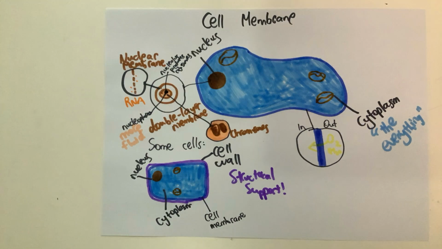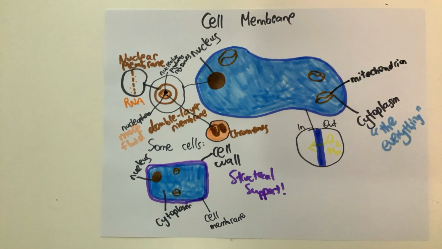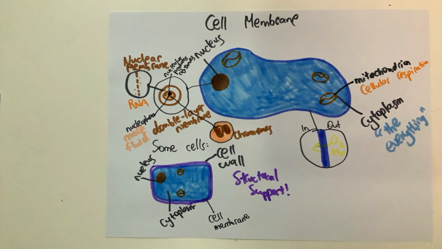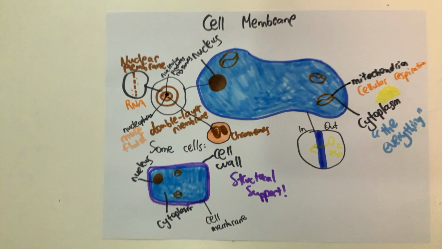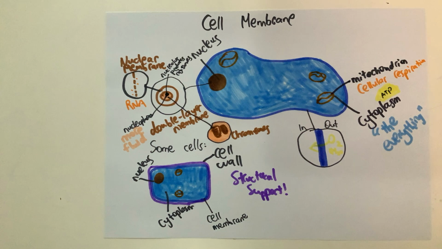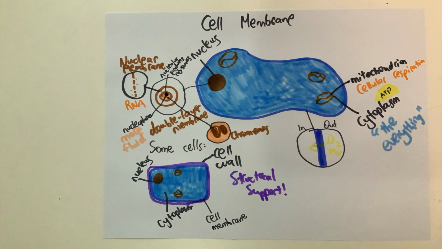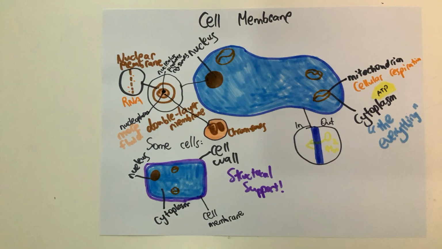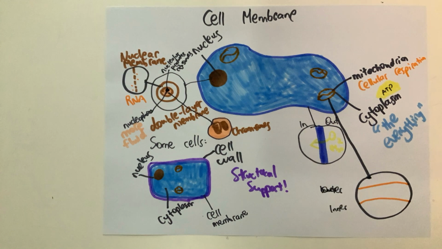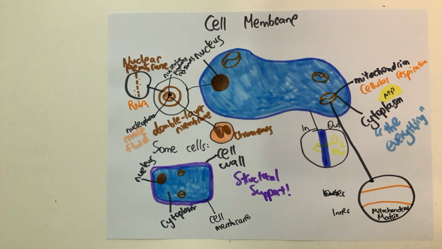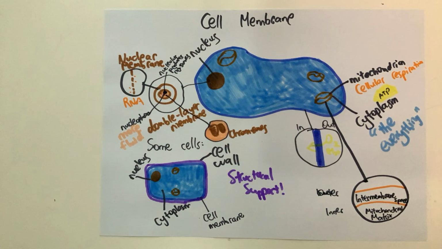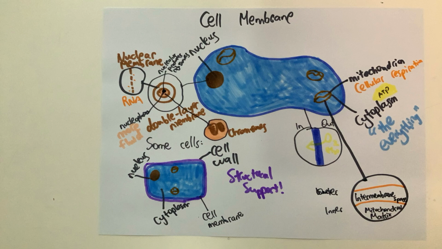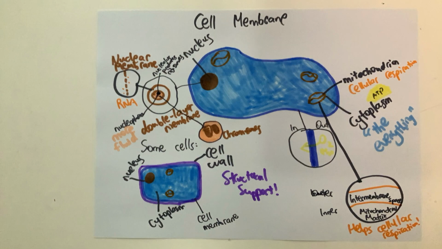The mitochondrion is the organelle that releases energy from nutrients. Through a process called cellular respiration, mitochondria produce energy packets called ATP for the cell to break down. Mitochondria, similar to the nucleus, contain double-layered membranes called the inner and outer mitochondrial membrane, with the mitochondrial matrix inside of the organelle, and the intermembrane space in between the two mitochondrial membranes. These membranes are there to help cellular respiration.